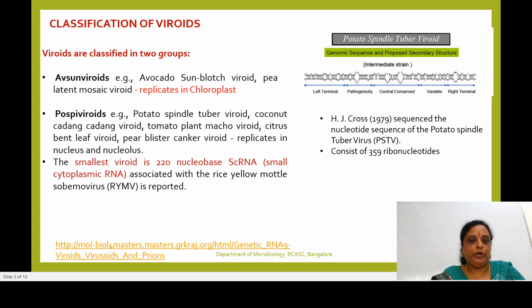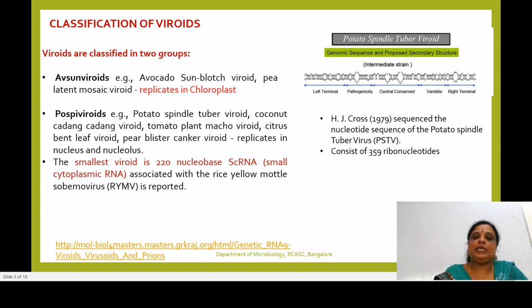That is very important. Another important thing is the smallest viroid is about 220 nucleobases. It is called small cytoplasmic RNA viroid, which is associated with rice yellow mottle sobemovirus. This is the smallest viroid which has been reported, having around 220 nucleobases. These may be important for your competitive examination.